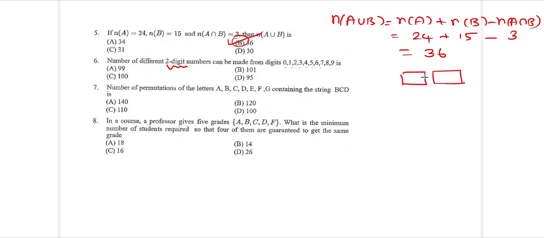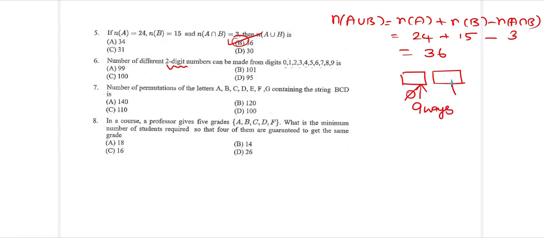This two-digit number can begin with any digit apart from 0, because when you fill it with 0, it becomes a one-digit number. So 0 cannot take the first position. The first box can be filled using one of the digits 1, 2, 3, 4, 5, 6, 7, 8, 9. So there are 9 ways in which I can fill the first box.